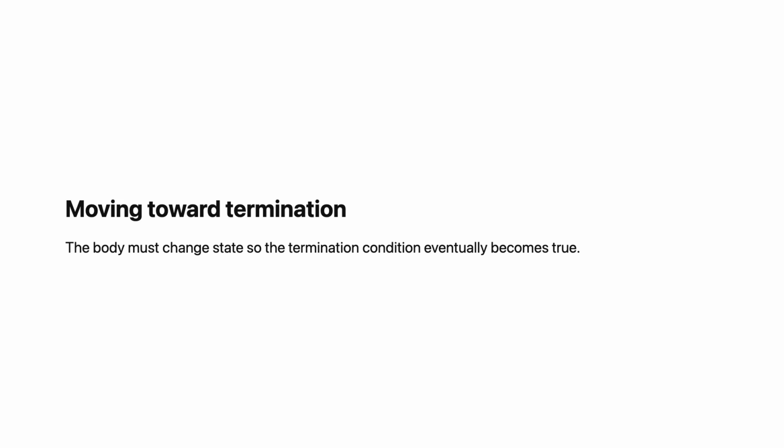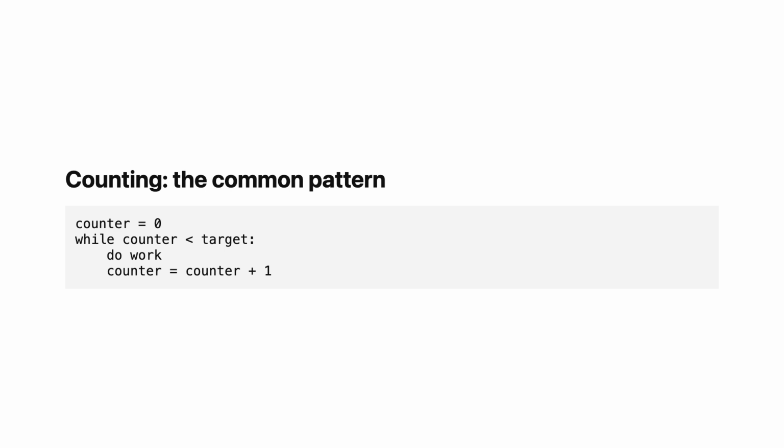Start counter at 0. Repeat while counter is less than target. Each iteration, do the work and increase counter by 1. If target is 5, we get 5 iterations. Counter goes from 0 to 1 to 2 to 3 to 4. When counter becomes 5, the condition counter less than target becomes false. We stop.